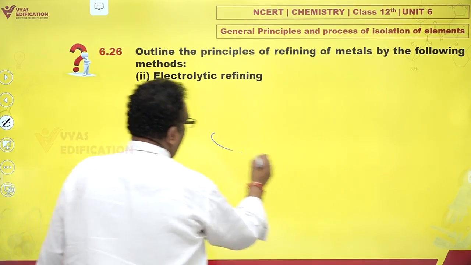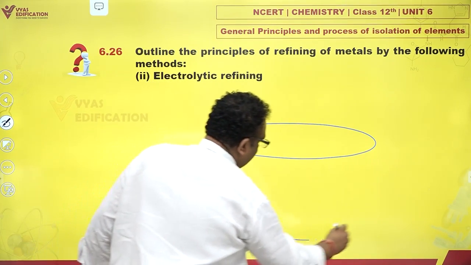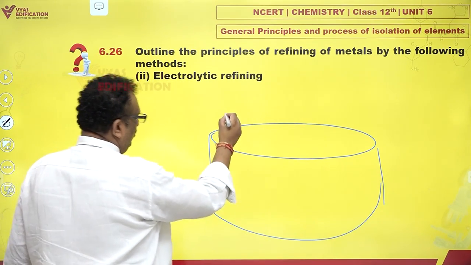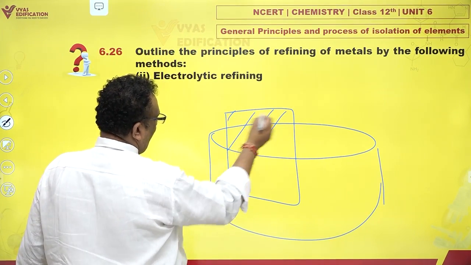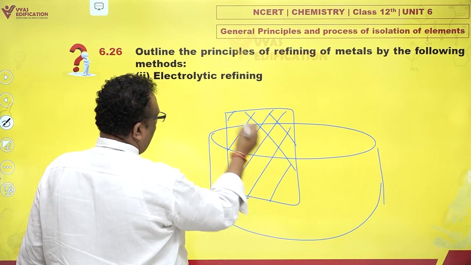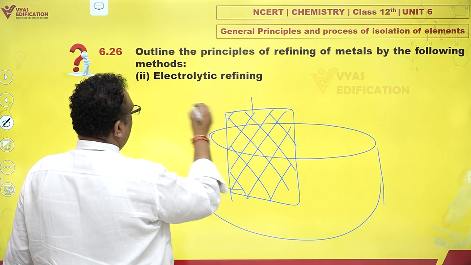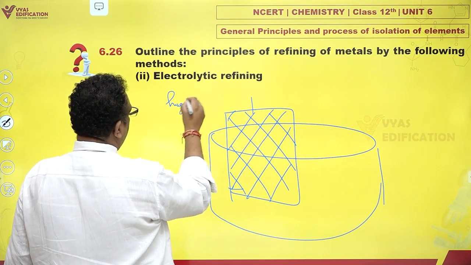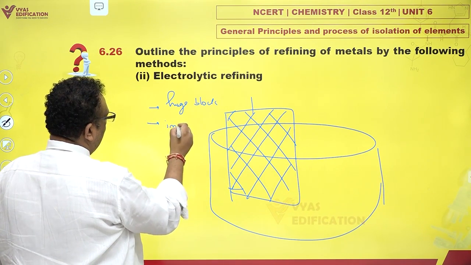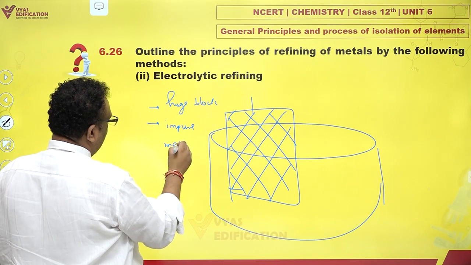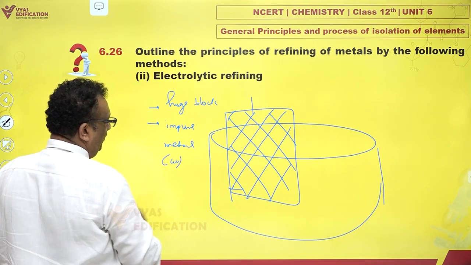In that case, you take a huge tank and you take a huge block of copper, and that huge block of copper functions as an anode. Huge block of impure metal, say for example copper.